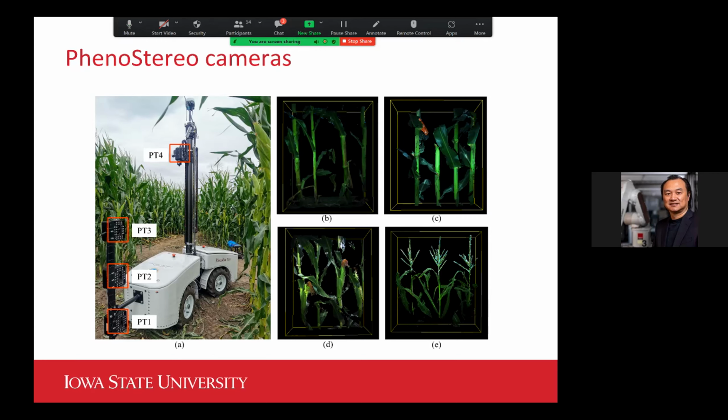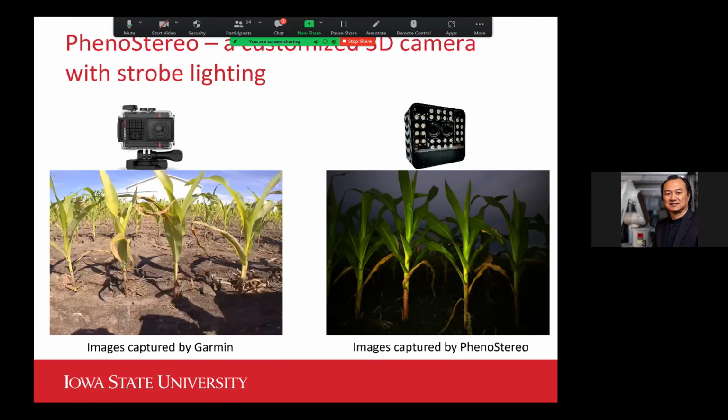And this picture shows our first generation of PhenoStereo, where you see we have 4 tiers of stereo cameras. This is the work we did last year, and we still have our original sensor mask there. We collect the 3D images at 4 different heights, and then we put them together. We call it cross registration.